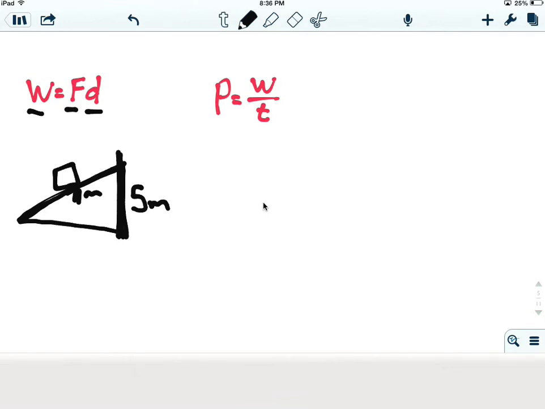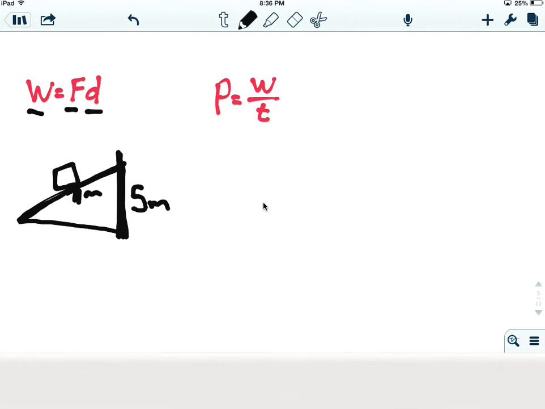Okay, now the other equation that we have here is power. And power is the rate at which we do work. Okay, so power is work divided by time. Okay, time is in seconds. Work is obviously always energy, so therefore it's in joules. And so power has its unit of watts.